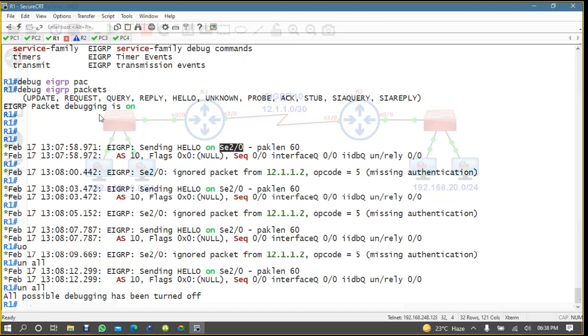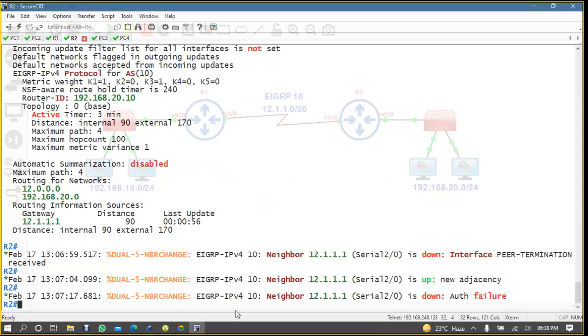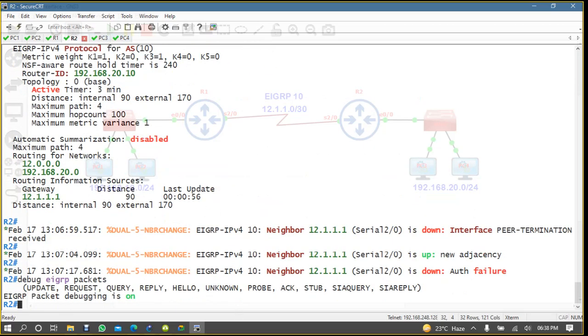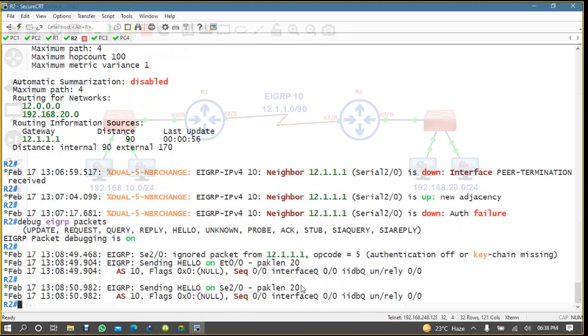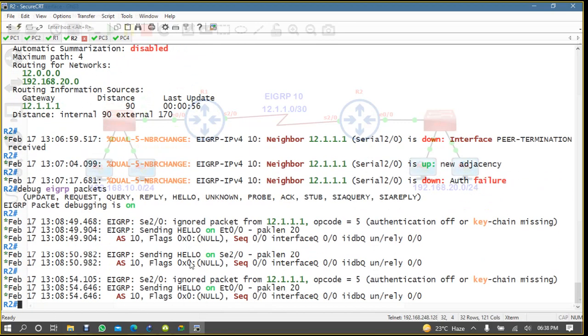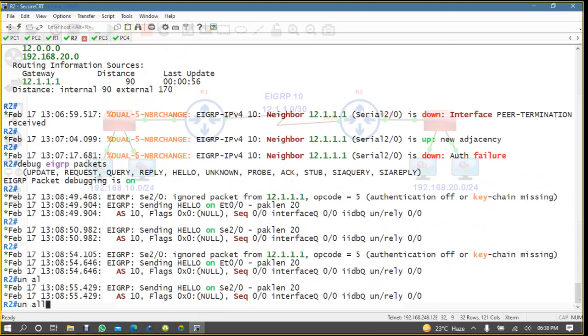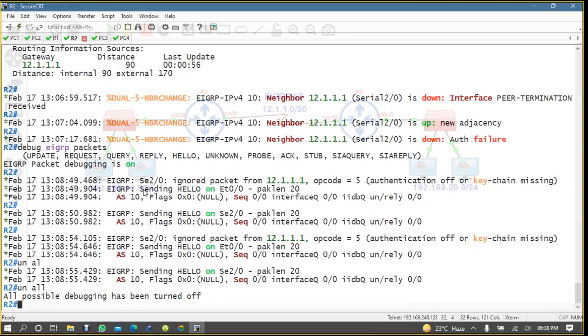But if we enable the debug EIGRP packet, now see here, it is sending on all, sending on Ethernet 0/0 as well. EIGRP packets.